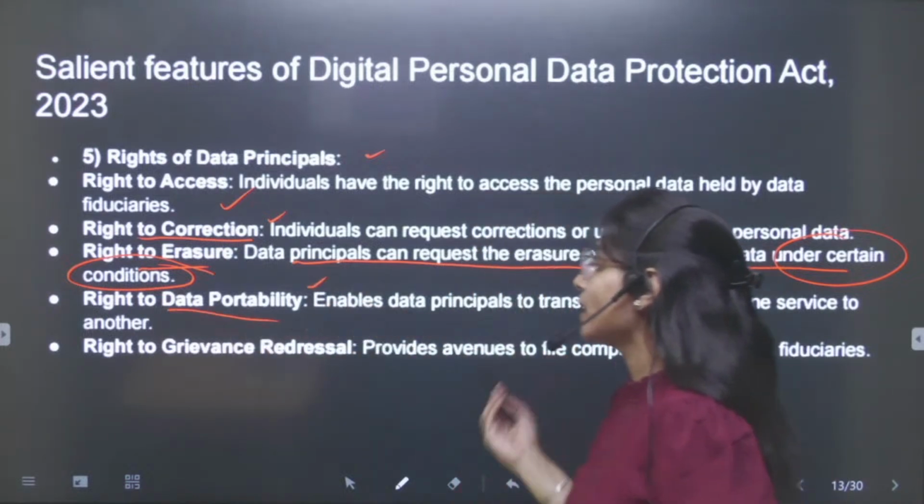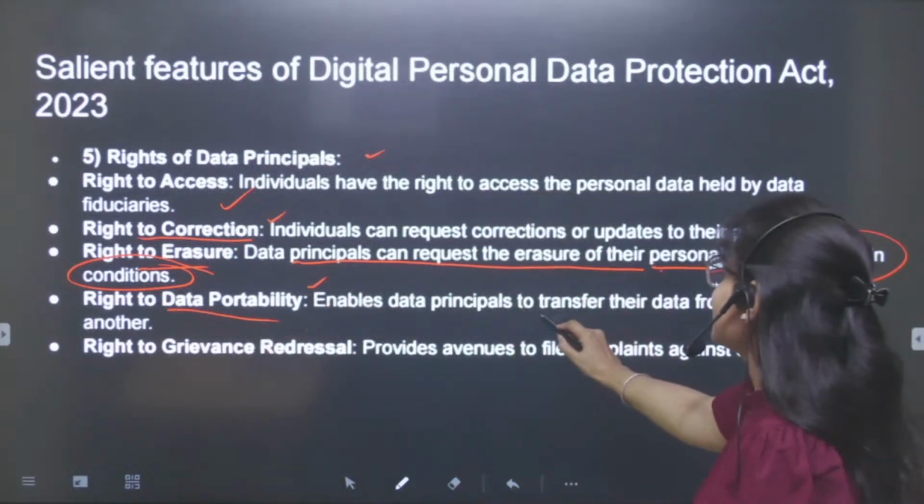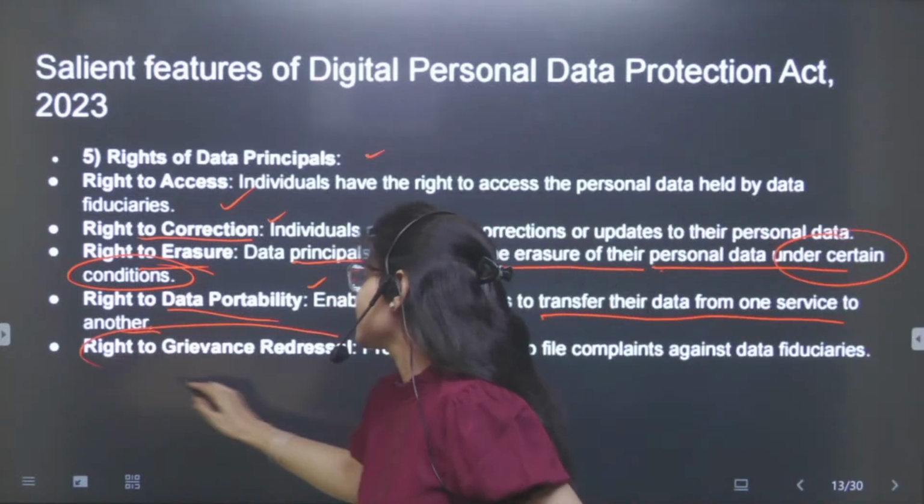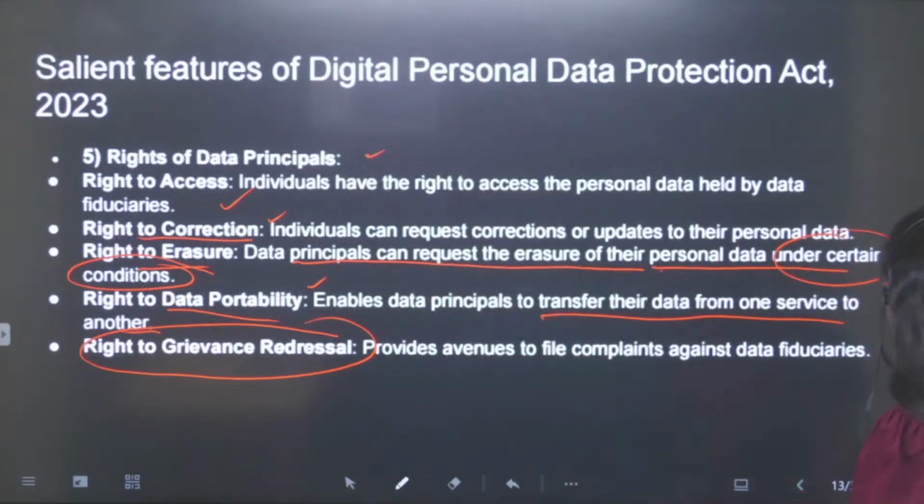There is a right to data portability as well. It means the data can be transferred from one service to another. The right to grievance redressal is also given to the data principal.